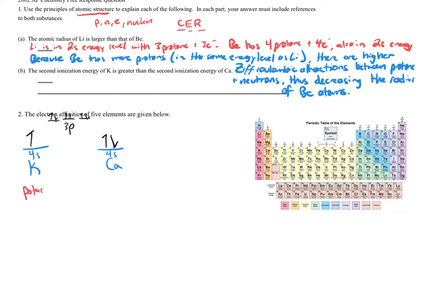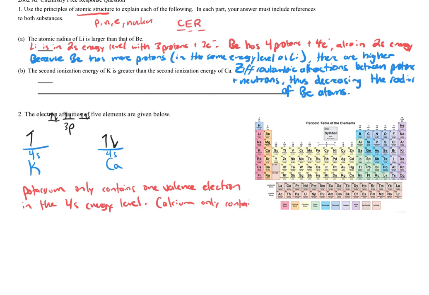Potassium only contains 1 valence electron in the 4s energy level. Let's address calcium. Calcium only contains 2 valence electrons in the 4s energy level. Okay?